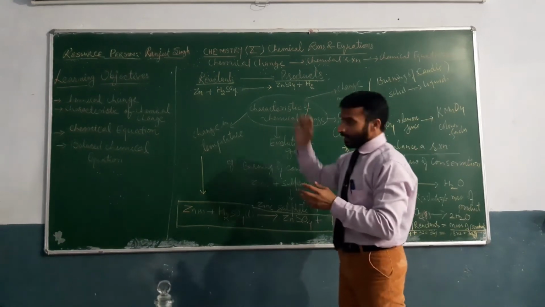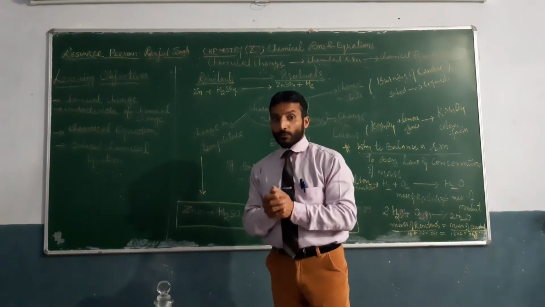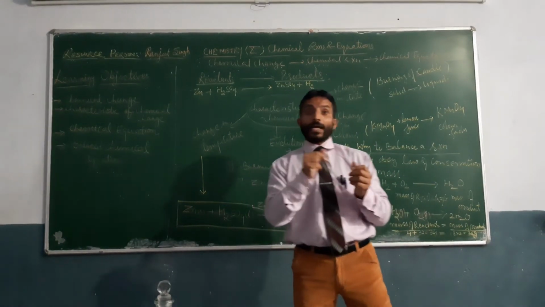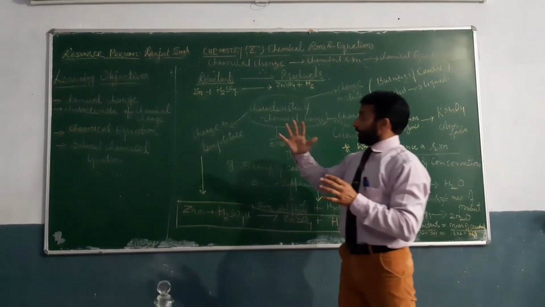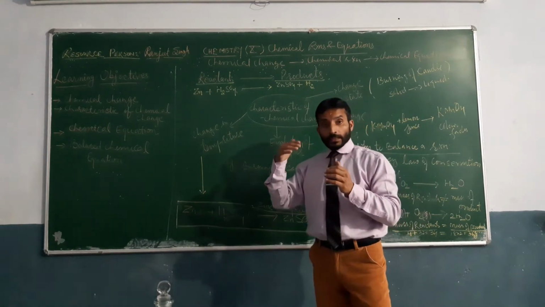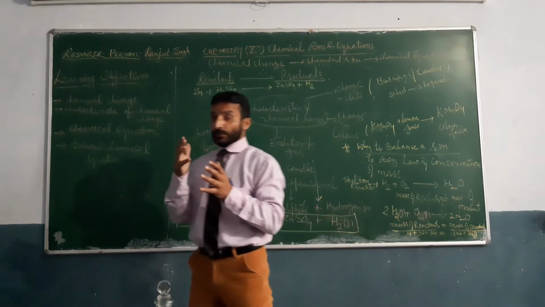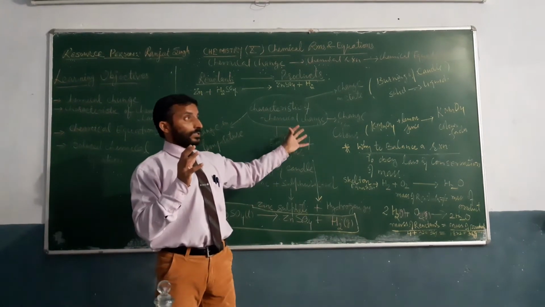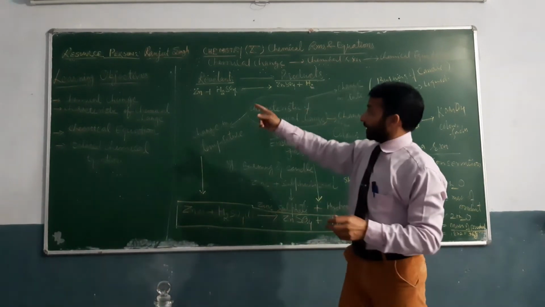Next, what are the different characteristics which show us that a chemical change is going on? Dear students, there are four different characteristics which identify that a chemical change is going on. What are these?